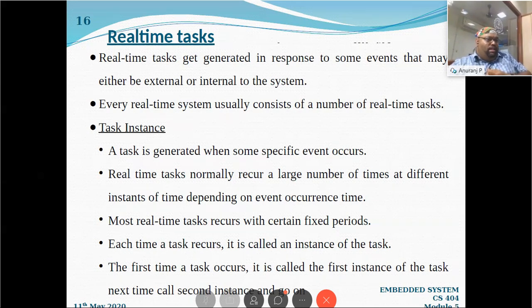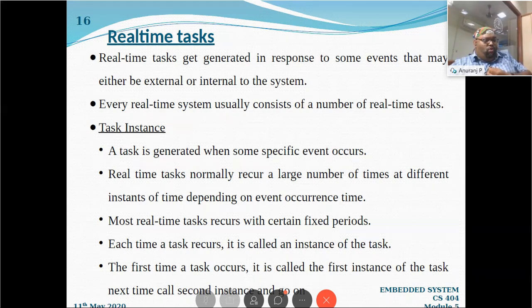A real-time task means it will be generated in response to some event that may be either external or internal to the system. These are the real-time tasks. If an RTOS is functioning and something happens, some task to be done, that is called a real-time task. Actually, a real-time system usually consists of a number of tasks. Now, some terms related to real-time tasks, just for information I am sharing.